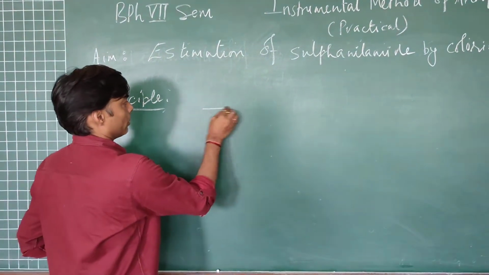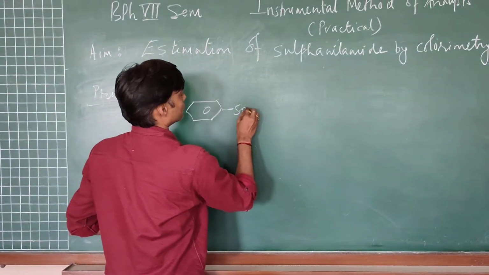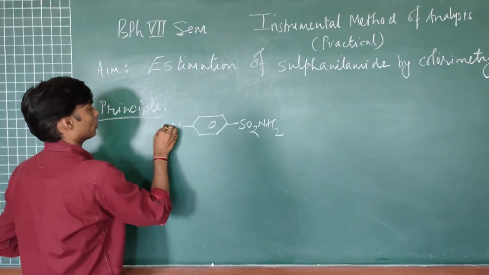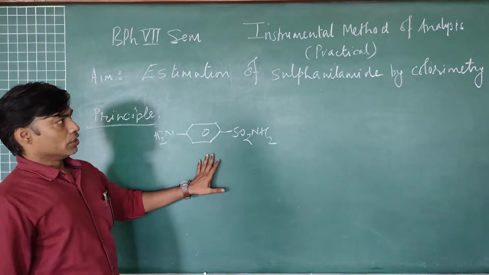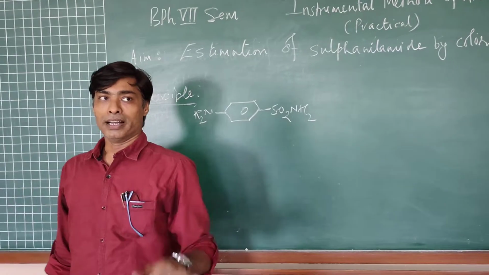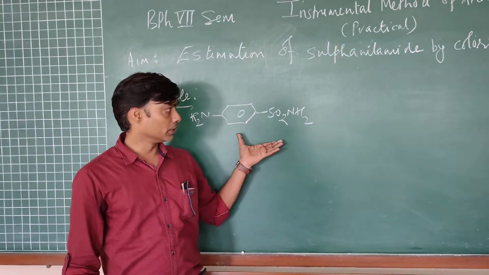Now, as we are aware, sulfanilamide is an almost colorless type of compound, and we have to estimate it in the colorimetric region by its own structural features.